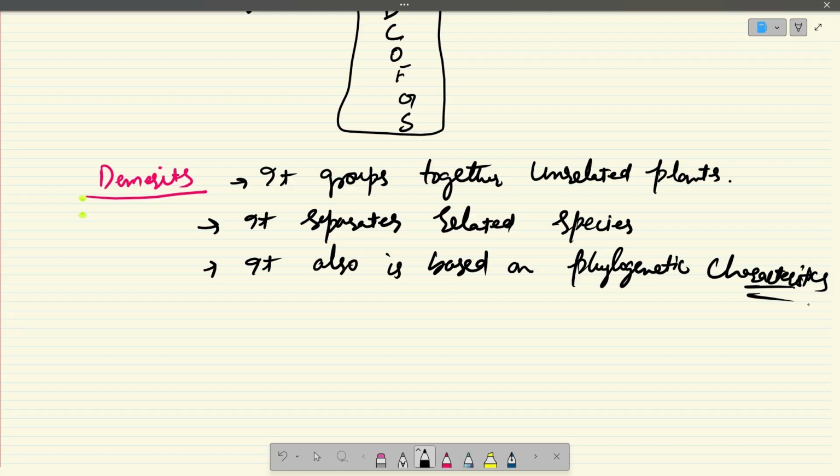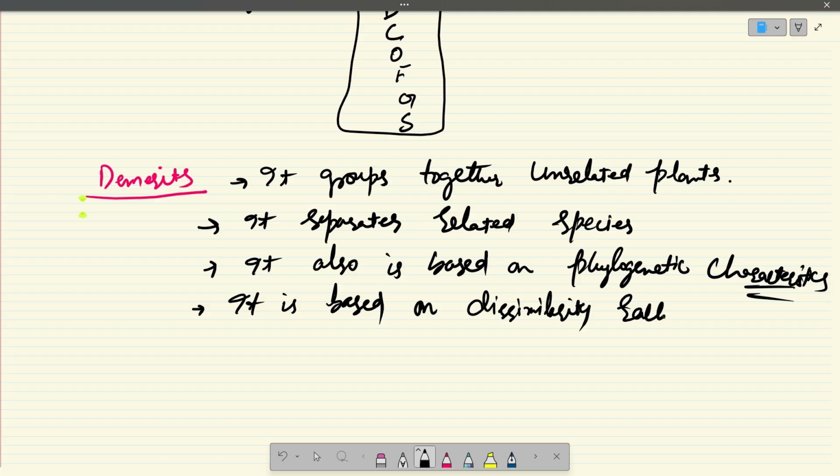And yes, there is one more thing. This artificial classification system is based on dissimilarity rather than similarity. So these were the earlier attempts of classifying plants, classifying organisms, and have been called artificial systems because they use few morphological characteristics.